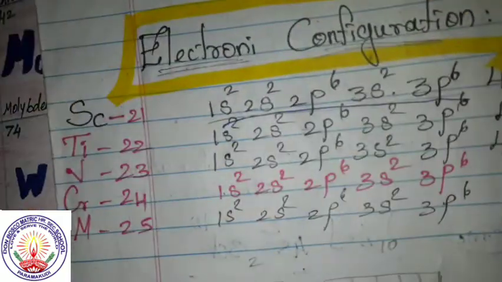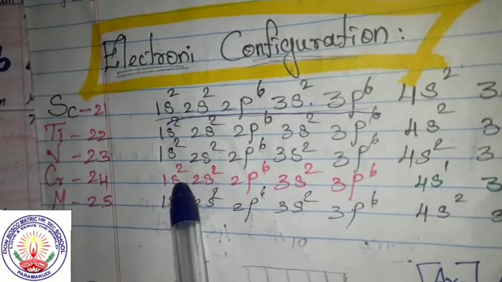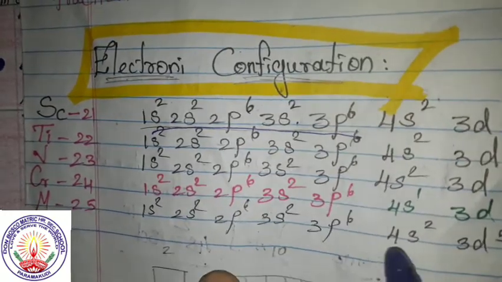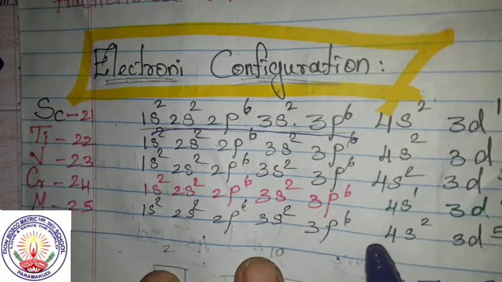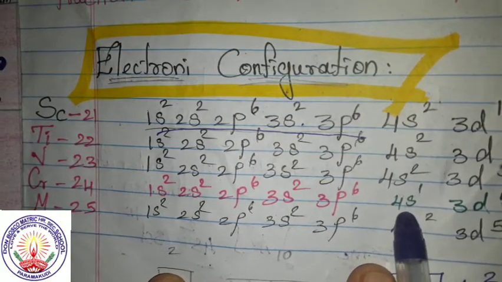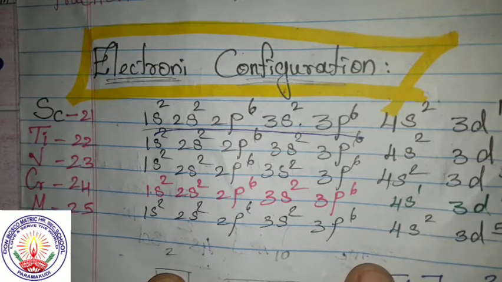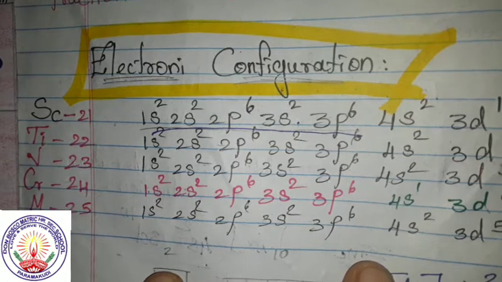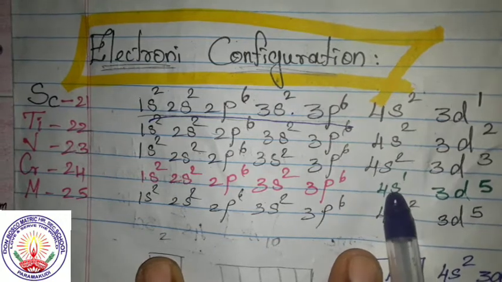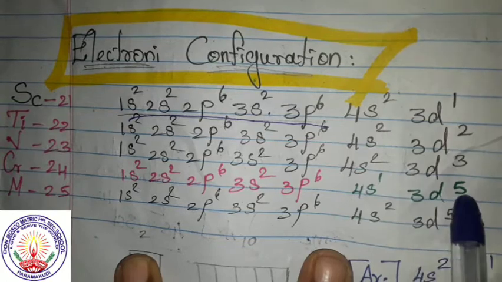Children, see the electronic configuration for chromium. That is 1s2, 2s2, 2p6, 3s2, 3p6. We saw first it has to fill S, then D. But in order to attain the stable configuration, it fills one electron in S and five in D.